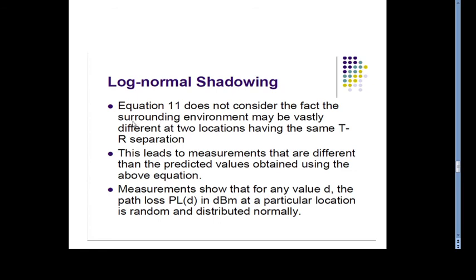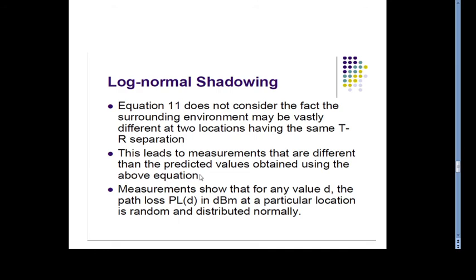In equation 11, the long distance path loss model does not consider that the surrounding environment can be vastly different at two locations having the same transmitter and receiver separation d, that is, the shadowing effect. This leads to measured values that differ from the values predicted using the above equation.